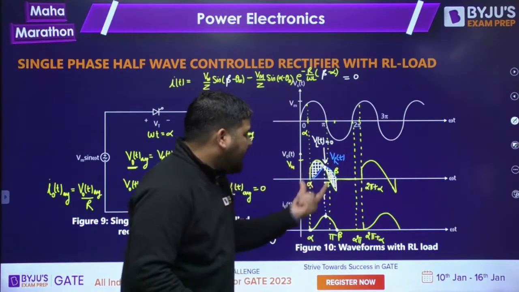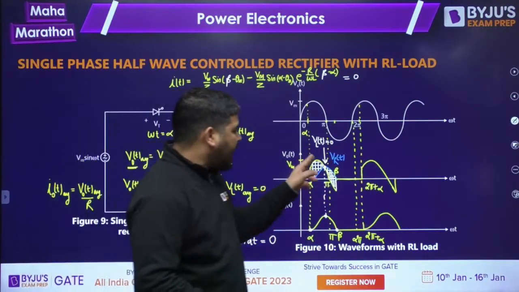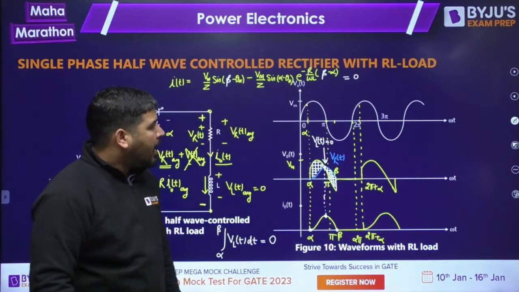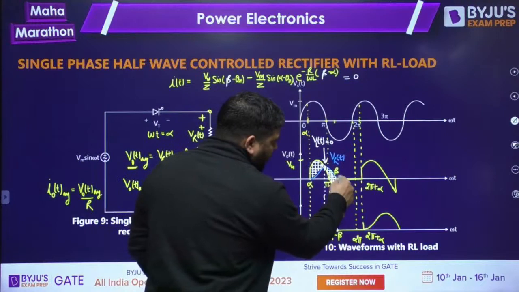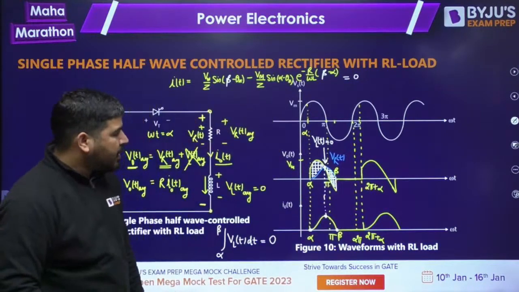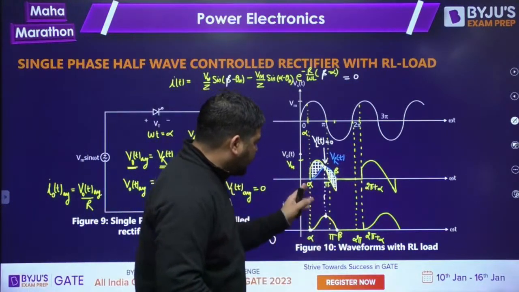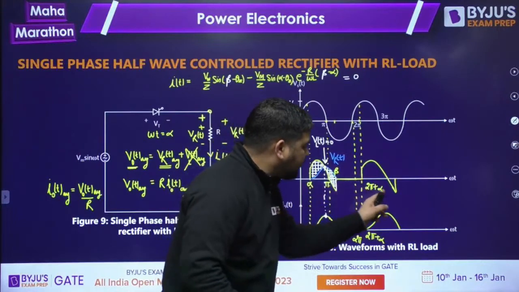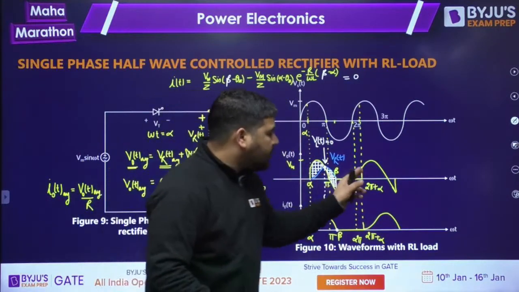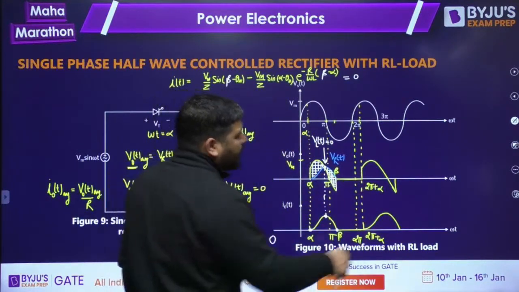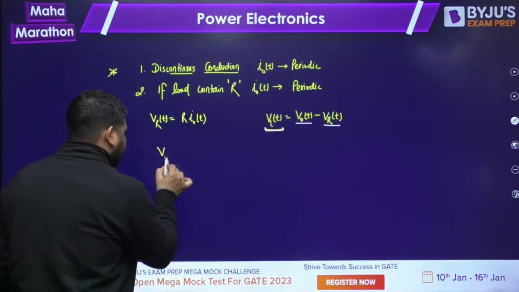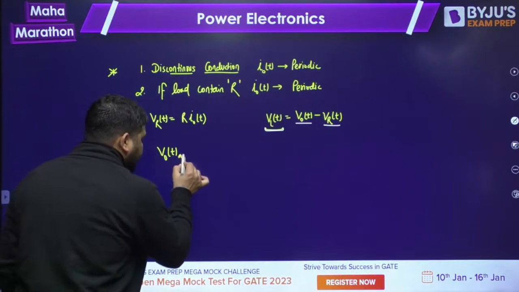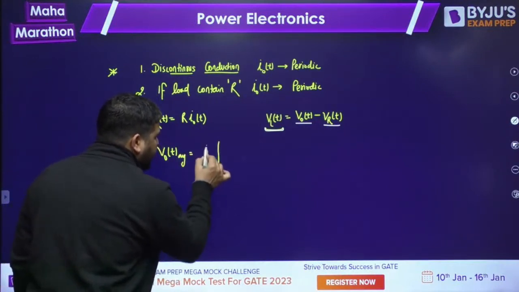Now we need to calculate the average output voltage. How to calculate the average output voltage, guys? We know that this yellow color is the wave shape of the output voltage. What is the period? Period is 2 pi. This alpha point is repeating at 2 pi plus alpha. So the period of the output voltage is 2 pi. Now how to calculate the average output voltage? The average V naught T will be equal to the area under one period divided by the time period.